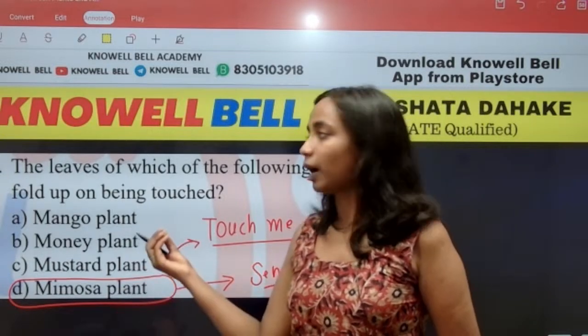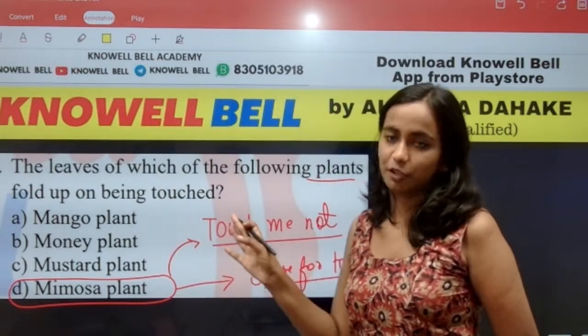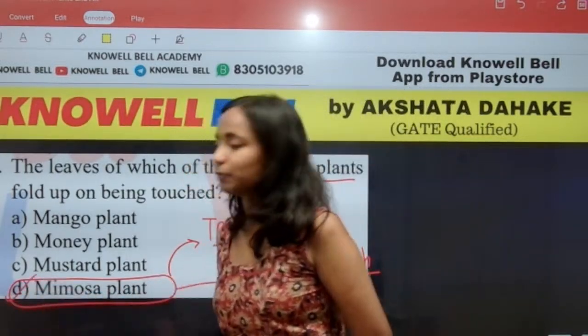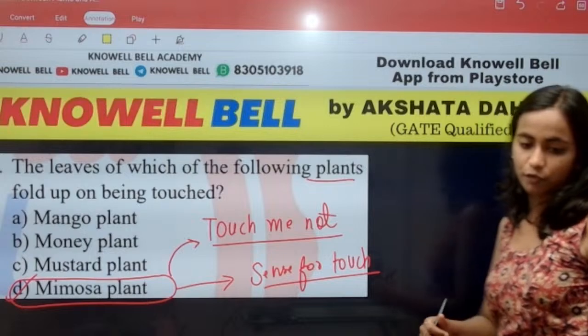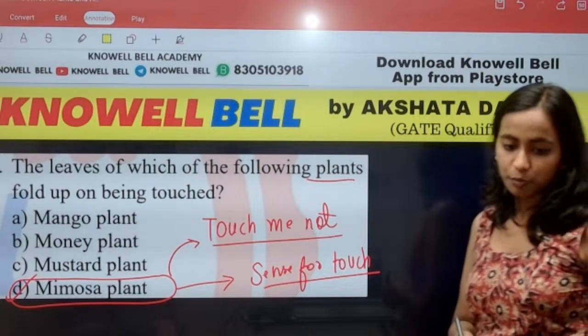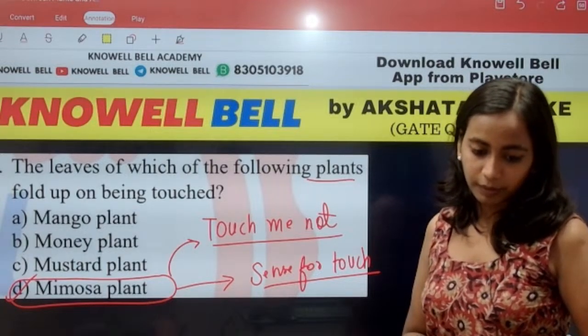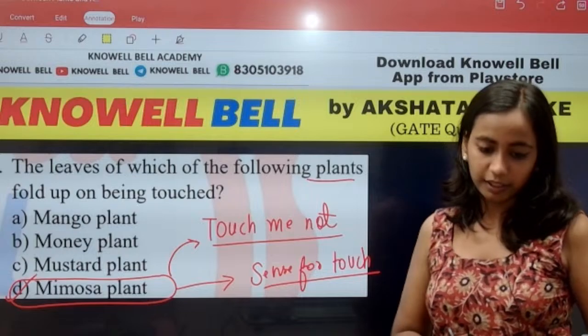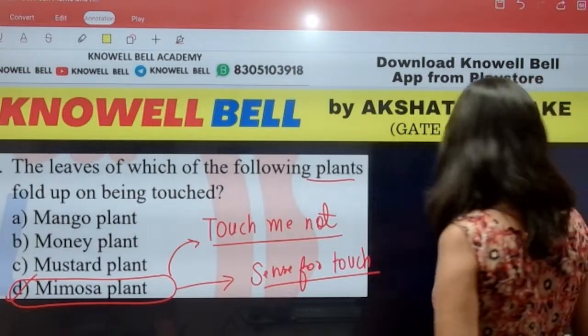Mango plant, money plant, mustard plant, none of them has a sense of touch. Only and only the mimosa plant has the sense of touch. We also call this the touch-me-not plant. Correct, Kavya and Usha Lalita. We call it the touch-me-not plant.